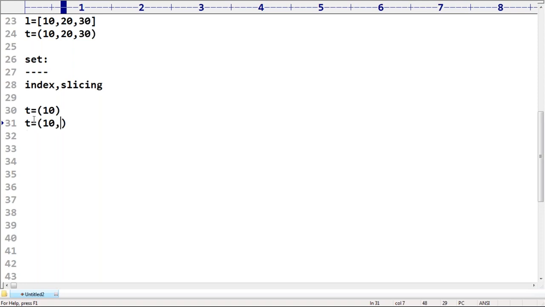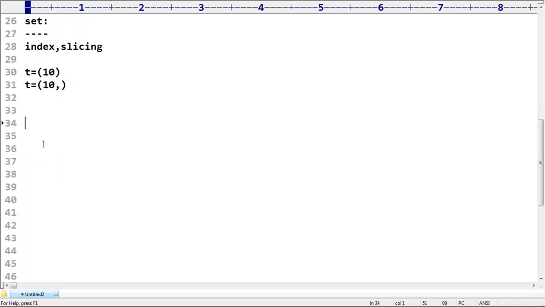Remember, sir, a single value within parentheses is by default considered int type, because it is treated as an int. A single value with a comma, if you are taking the comma, then automatically it is treated as a tuple. Remember this one, sir. So single valued tuples take very special care. More concentration is required. The comma is going to provide big support for us.